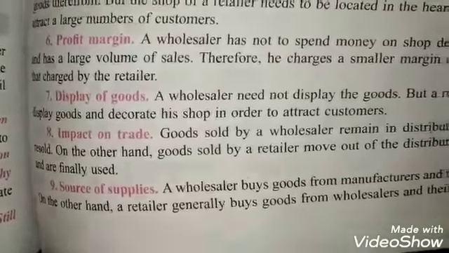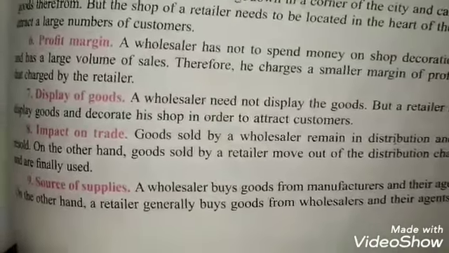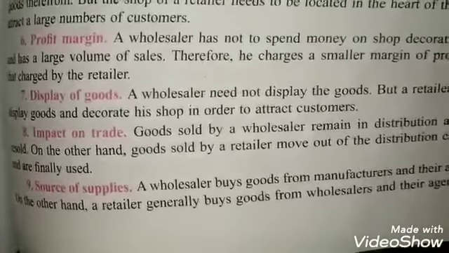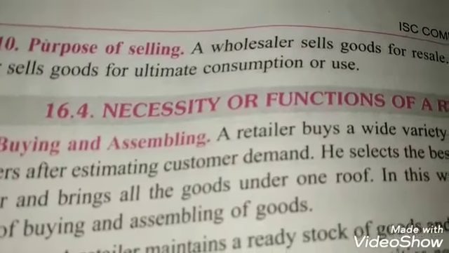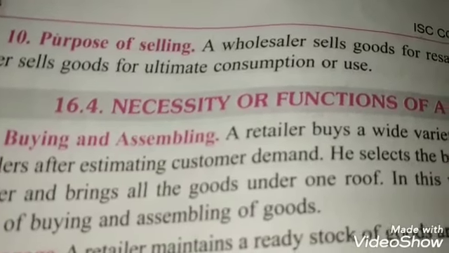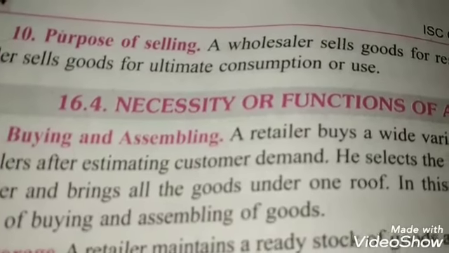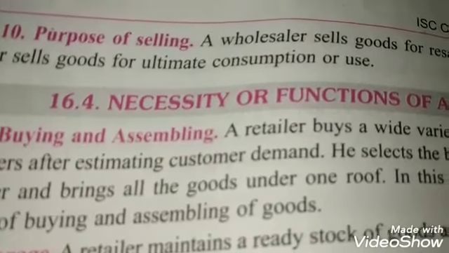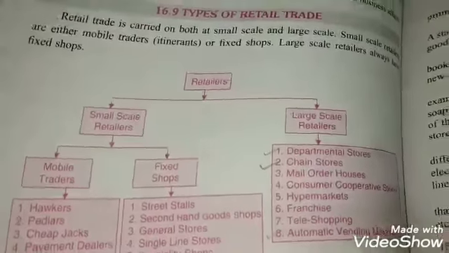Source of supplies: wholesalers buy the goods from the manufacturers and their agents, but the retailers buy from the wholesalers and their agents. Purpose of selling: wholesalers sell the goods for resale purposes, but the retailers sell to the customer for ultimate consumption. That is, final consumption is done by the customers.